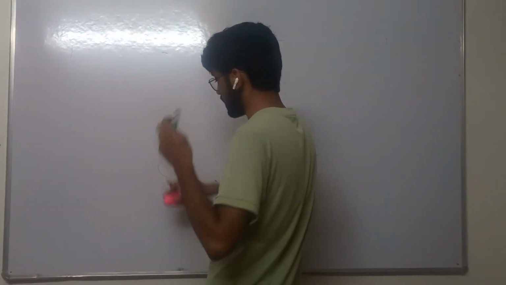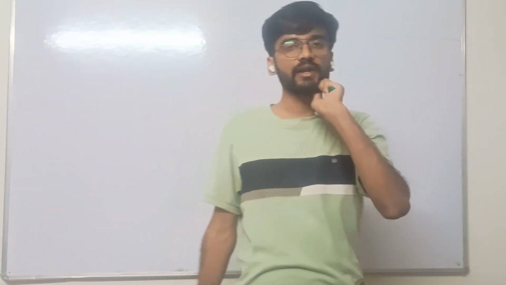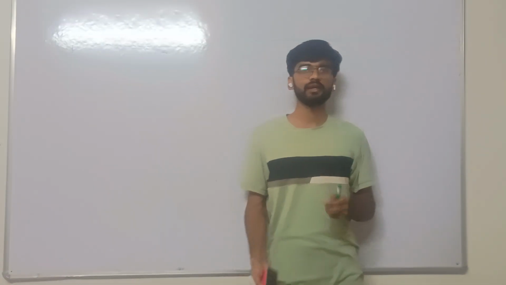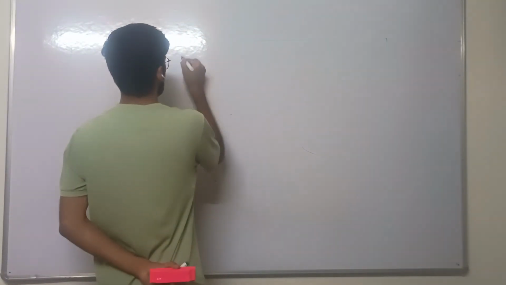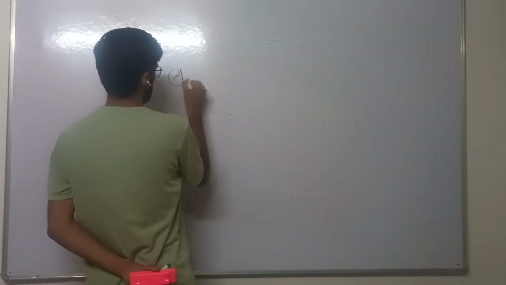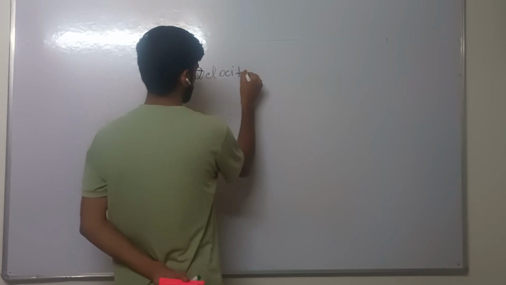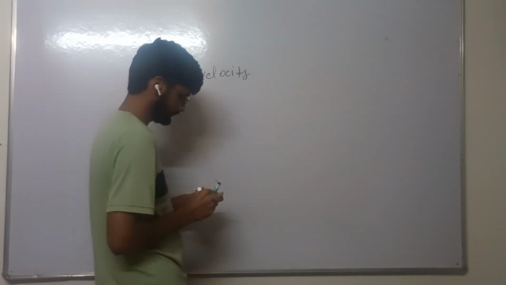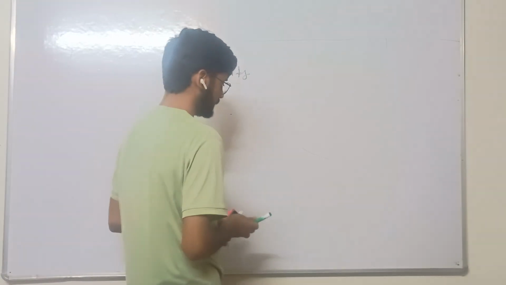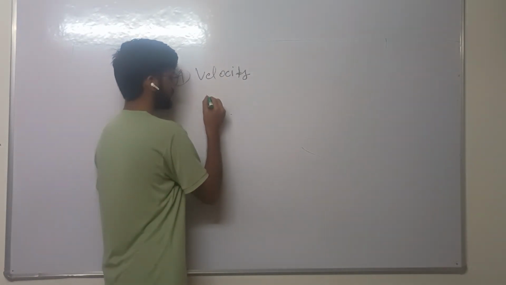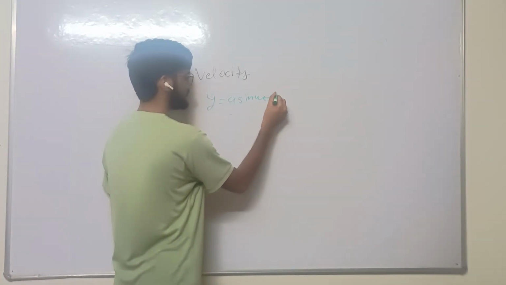Let us find the velocity of the particle, and the acceleration and energy of the particle in simple harmonic motion. First, velocity. We have the equation y equals a sin(omega t plus phi).